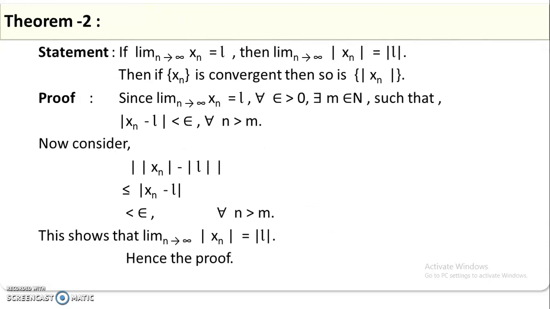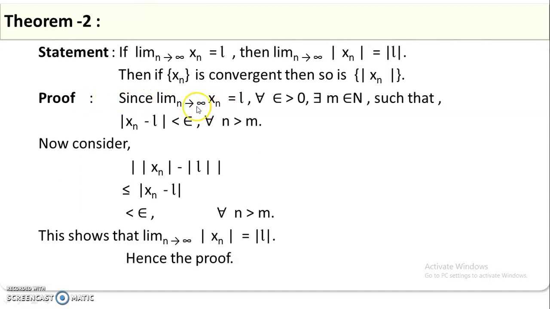Next, another property, the statement of another theorem. If the limit of xn as n approaches infinity is L, then the limit of the magnitude of the nth term of the sequence, |xn|, as n approaches infinity gives the magnitude of L. So if the sequence xn is convergent, then show that the sequence of magnitudes |xn| is also convergent. Now we will prove this by taking the definition of a convergent sequence.